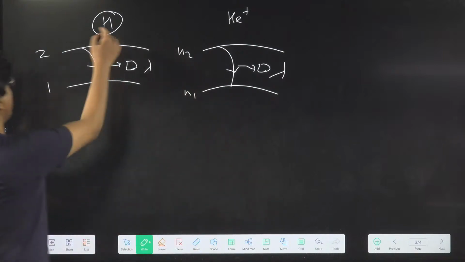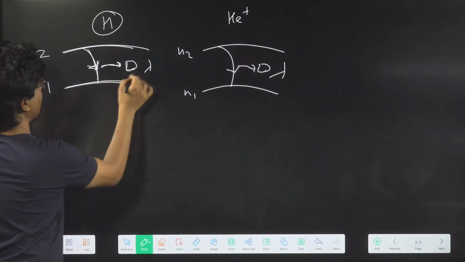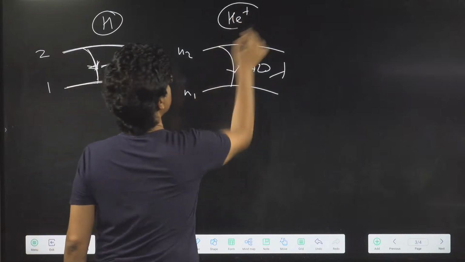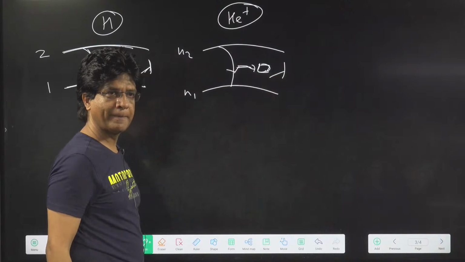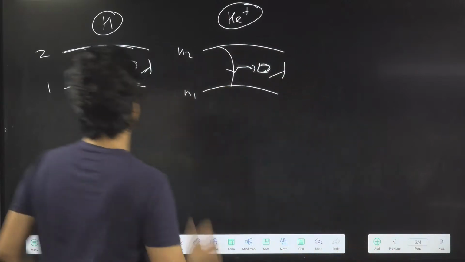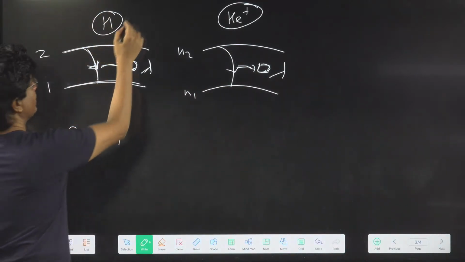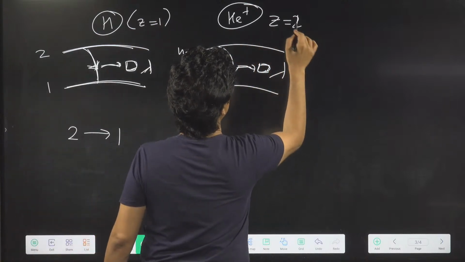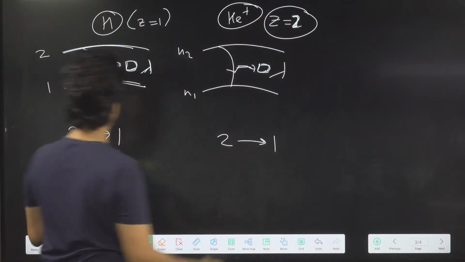If in a hydrogen atom the electron jumps from 2 to 1 and in the process emits a photon of wavelength lambda, in helium plus, which jump will give you a photon of the same lambda? Very good, Srinu. Joshna again, very good. Whenever there is a 2 to 1 in hydrogen atom, the Z of hydrogen is 1, but the Z of helium plus is 2. So this is 2 to 1 from hydrogen.